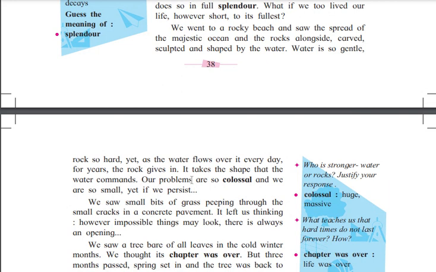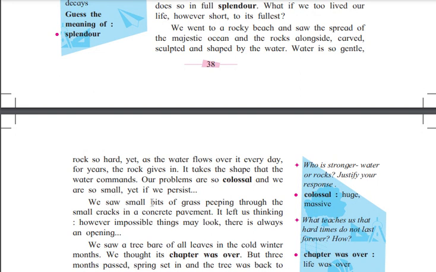The rocks are very strong and the water is so soft, and the water is flowing again and again over the rock, and the shape of the rock is shaped by the water. It takes the shape that the water commands, and that rock is shaping according to the water. Our problems are so huge and massive, and we are so small, yet we persevere.